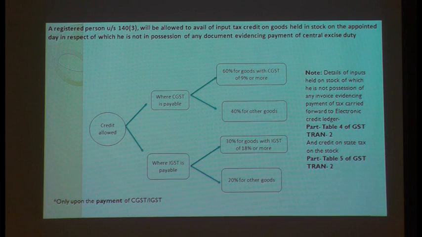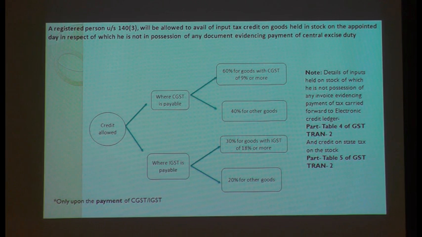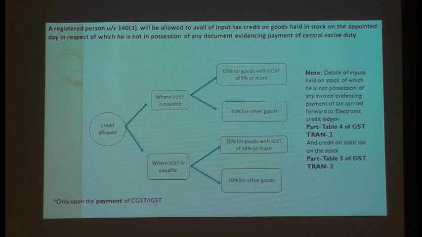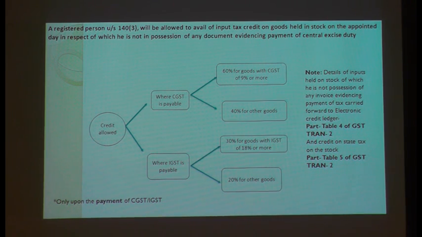GST rate. In GST rate we have two components. What is that? SGST and CGST. Let us assume the cement is liable to tax at 18%. Yes? What is the rate on cement? I think it is 28%. Yes. Let us assume it is 28%. Out of that, how much is the SGST? 14%. And how much is the CGST? 14%. So you are going to get 60% of only CGST. Why? Because you are claiming the credit of your excise duty, not on the whole 28% into 60%.